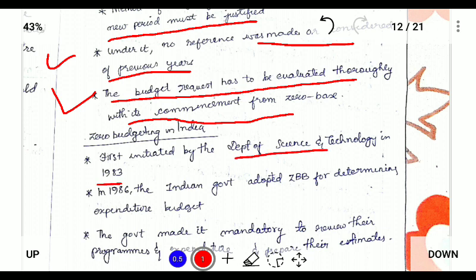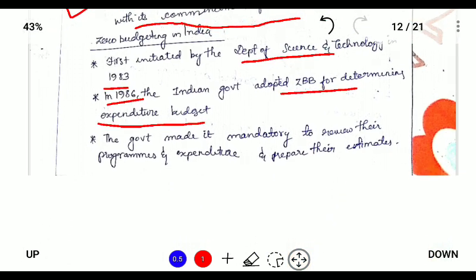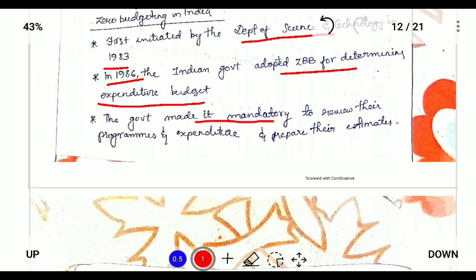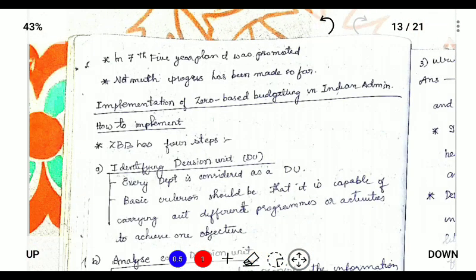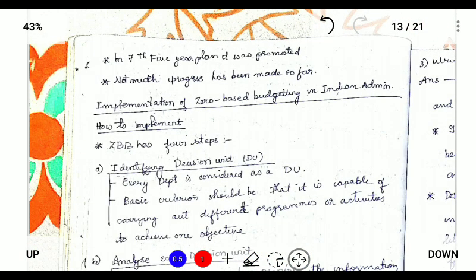and in 1986 it was adopted in the Indian annual budget, and the government has made it mandatory to review its programs and expenditure and prepare the estimation. And not much progress has been made so far. And how to implement zero-based budgeting in Indian administration? So the question is asking how zero-based budgeting is implemented in Indian administration.